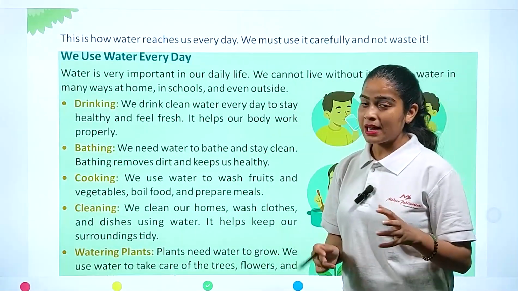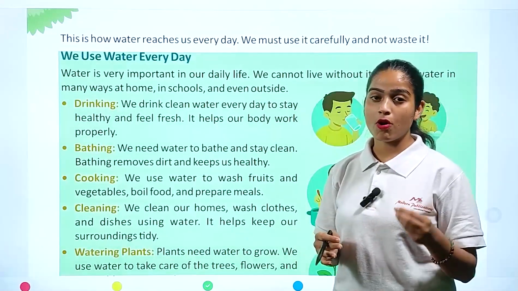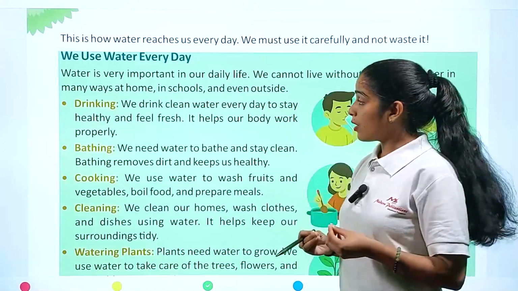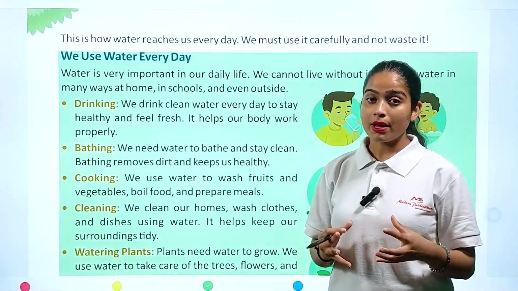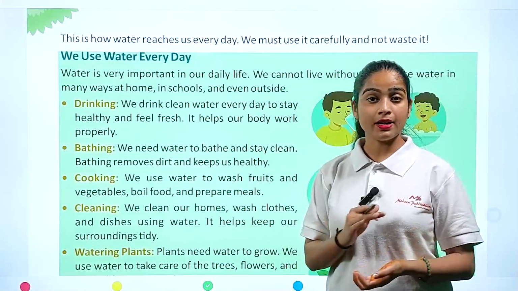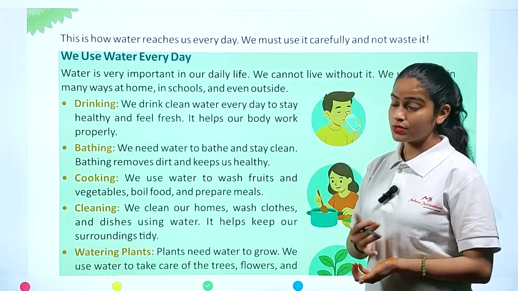First, imagine that when your mother is observing Karwa Chauth Vrat, she does not drink a single drop of water. So the whole day she feels so tired, right? So without drinking water, we cannot imagine our life, because water keeps us healthy and fresh. So that is the very important role of water in our life: drinking.